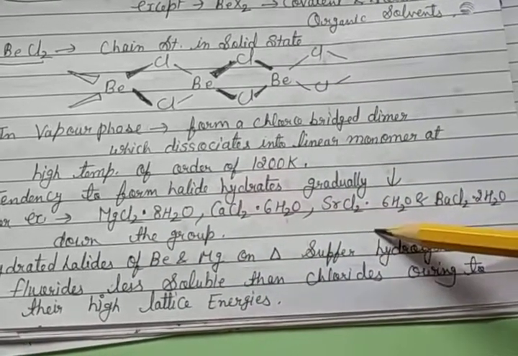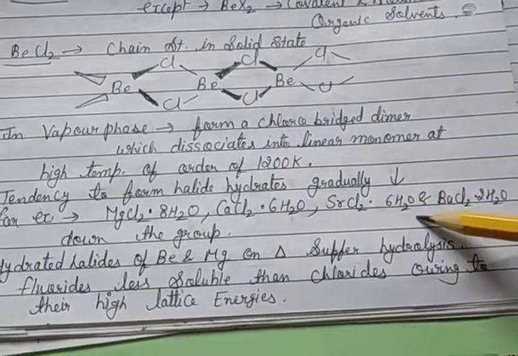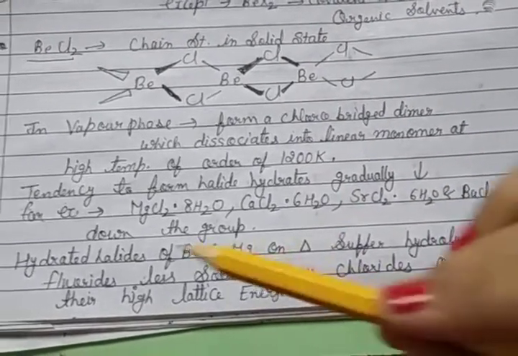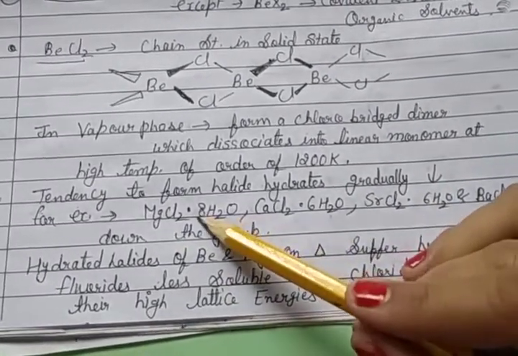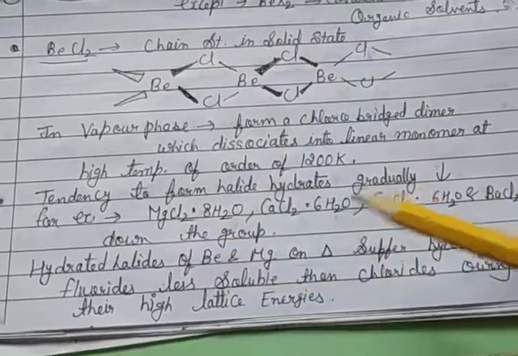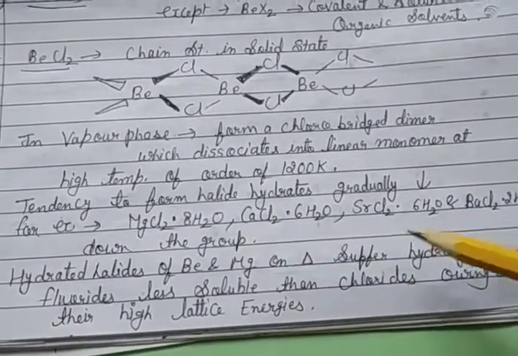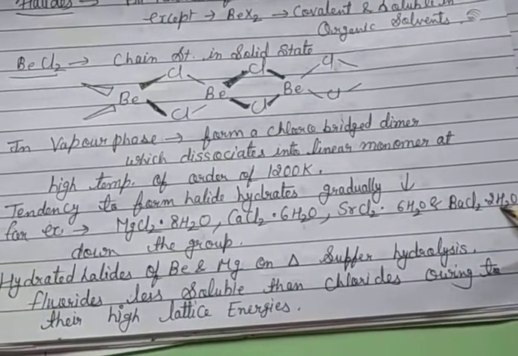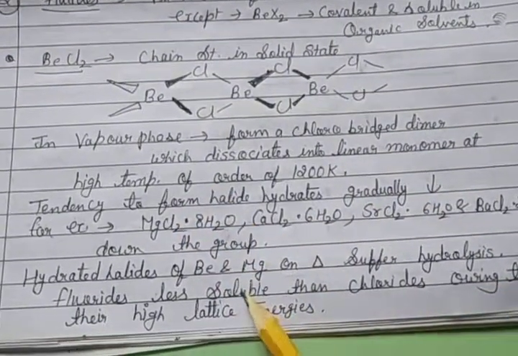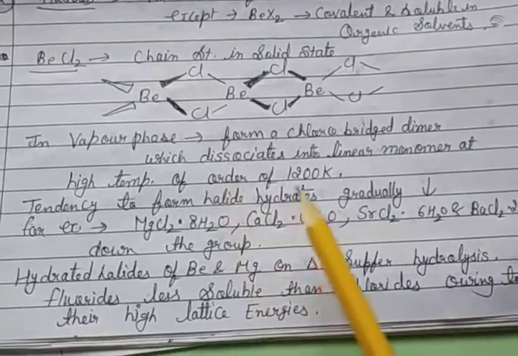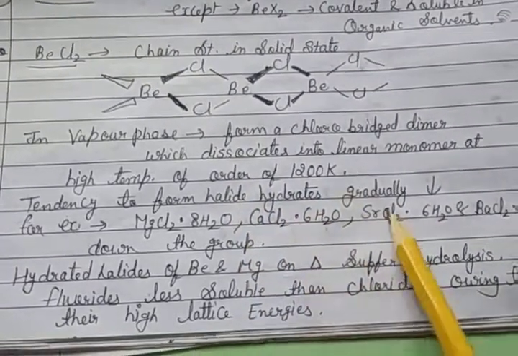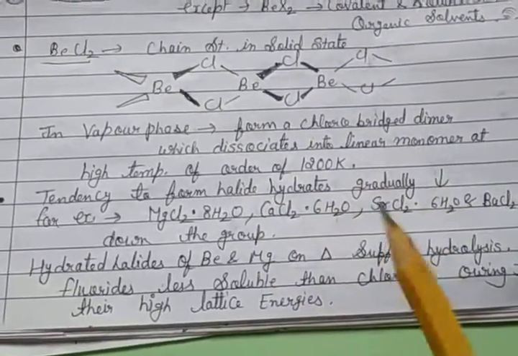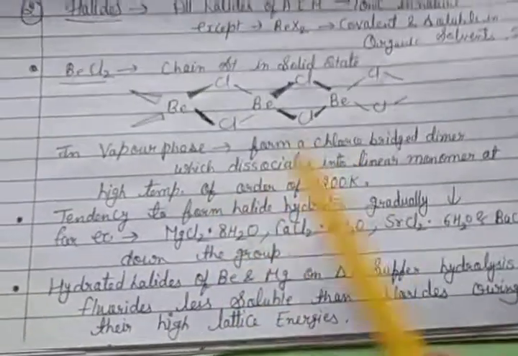Strontium chloride SrCl2·6H2O, barium chloride BaCl2·2H2O, so down the group. Here you see 8H2O attached with magnesium, 6H2O attached with calcium, 6H2O attached with strontium, and barium has only 2H2O. So we have to go from up to down, and the halide hydrate tendency gradually decreases. Okay, this is the main concept.